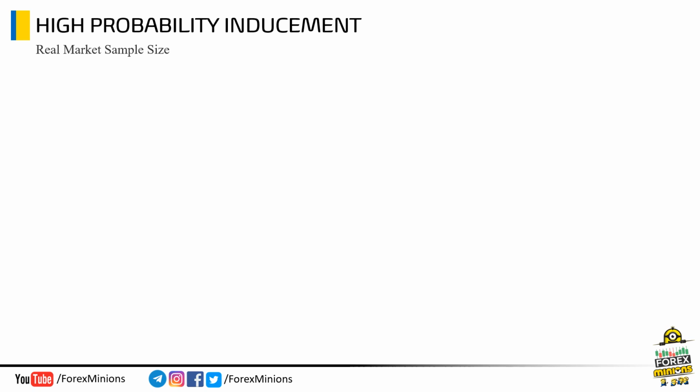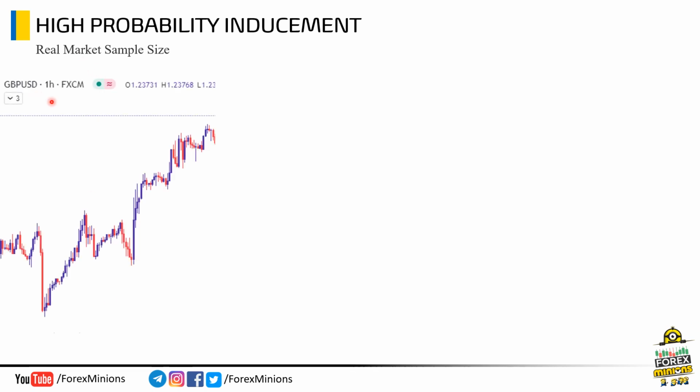Here is another real market sample. This is a pound-dollar chart on the H1 time frame. If you check from this high, this swing has many inducement levels. This is an inducement, this is another inducement. Similarly here, this one, there are multiple minor inducement levels. Now, check this major pullback, a deeper pullback than the other ones, so we will mark this as major inducement level, which is also the high probability inducement.